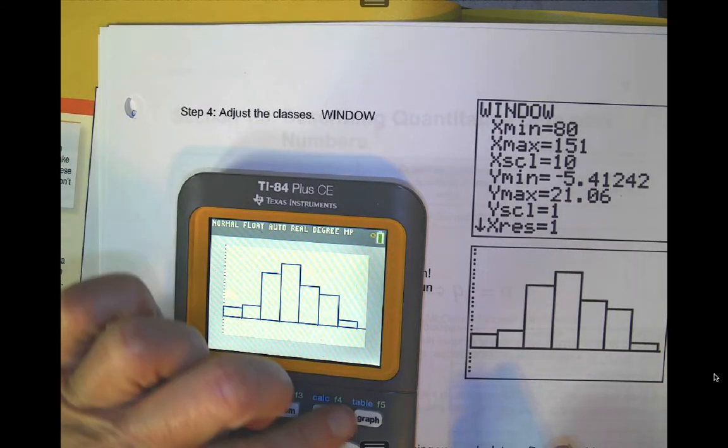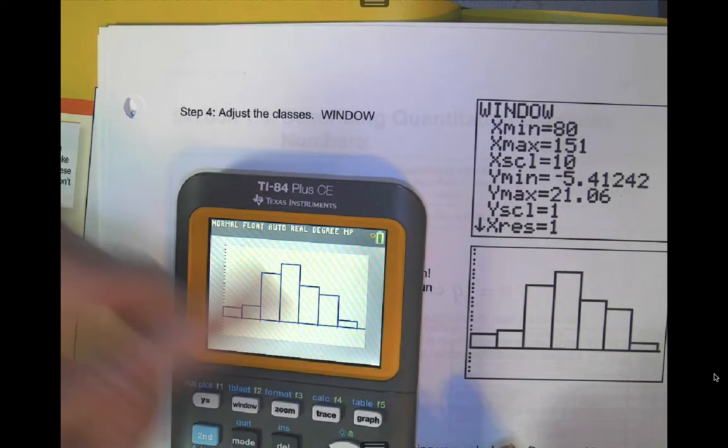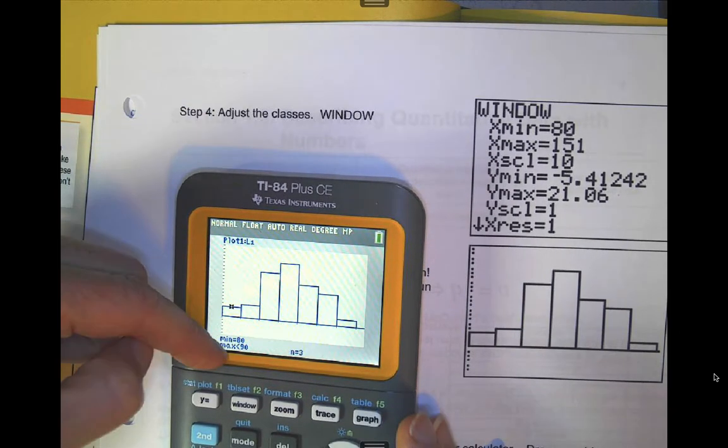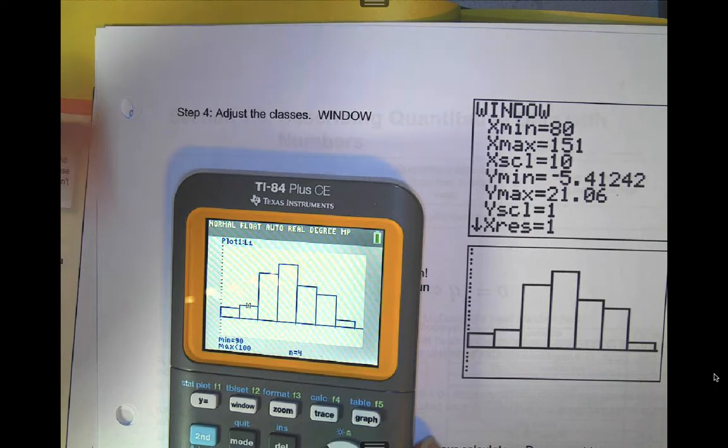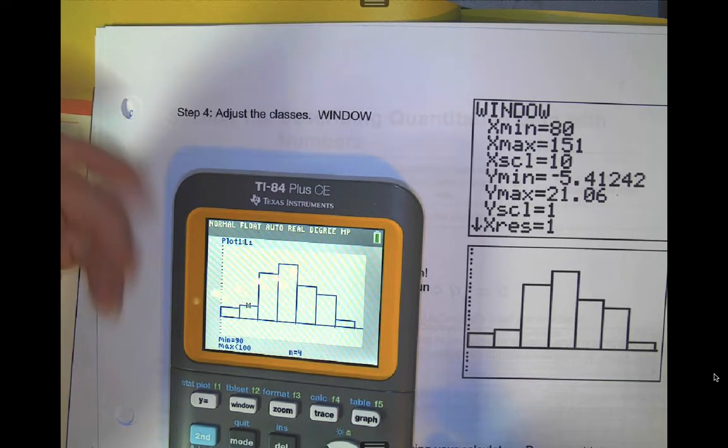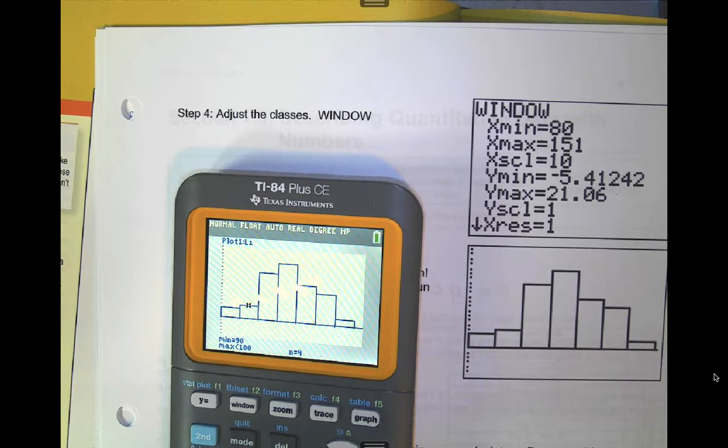So now if I hit graph and I hit trace, you can see the first bar goes from 80 to 90 and there's 3. Then I've got 90 to 100 and there's 4. Okay. So then if you wanted to make this graph on paper,